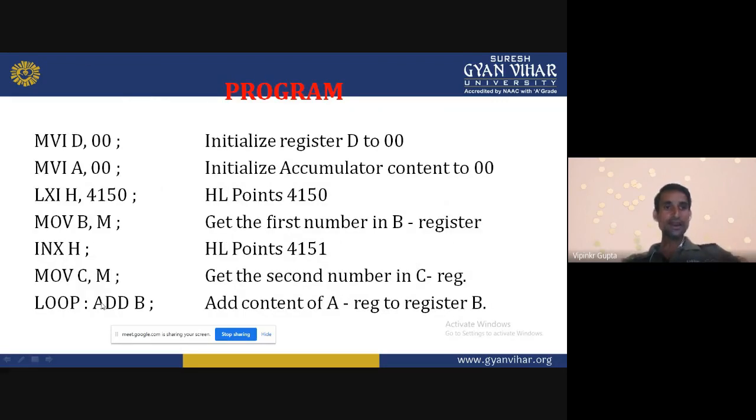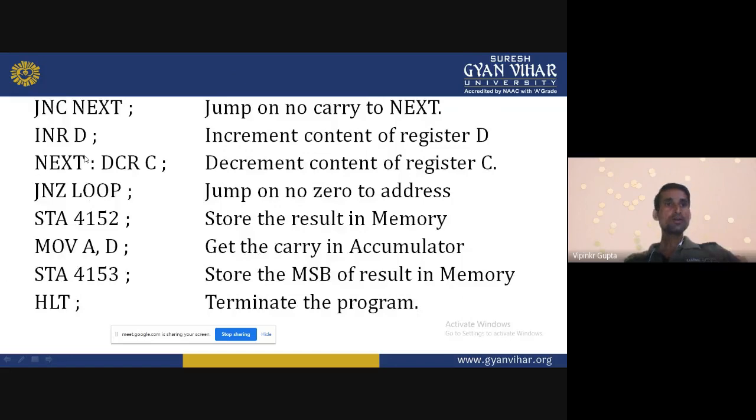Again add B. So 04 plus 04, how much do we get? 08. Is carry generated? No. Next DCR C, again we decrease C. So the C value is 0, and it comes out of this loop.